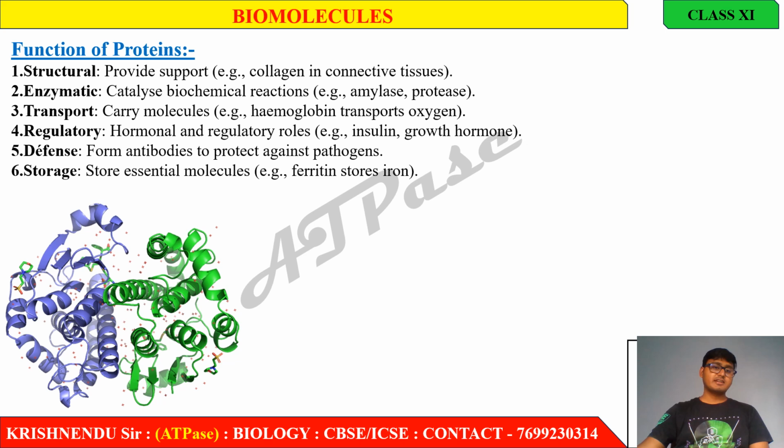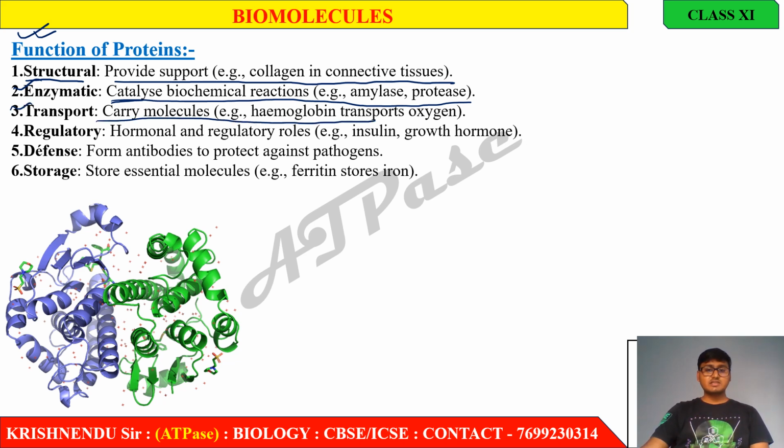This is the function of protein. What are the functions of protein? At first, structural role, provides support, like collagen in connective tissue. Enzymatic role, catalyze biochemical reactions, for example amylase, protease. Transport, carry molecules, for example hemoglobin transports oxygen.